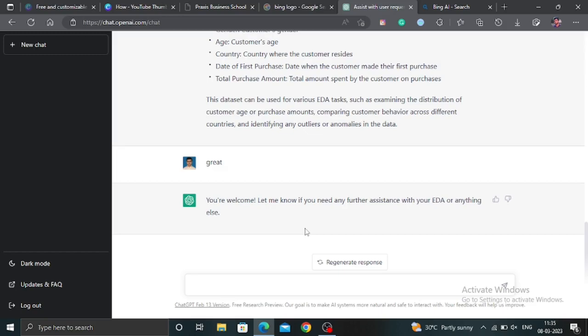Put that data into a CSV file, or let me ask it to create a sample CSV file.